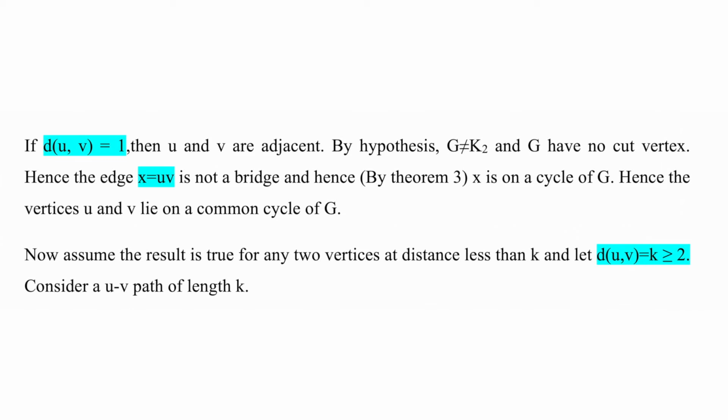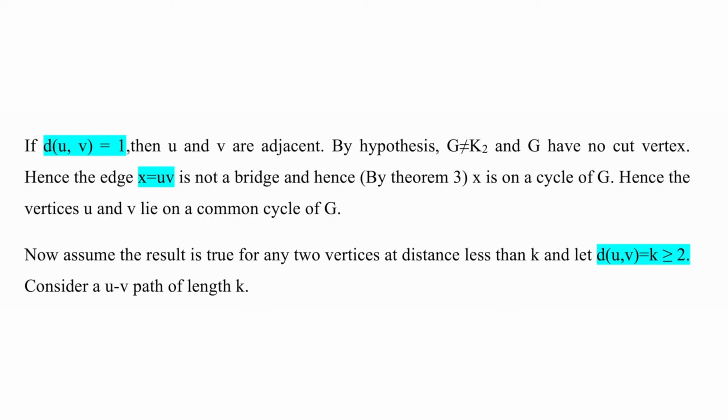By hypothesis, G is not equal to K2 and G has no cut vertex. Hence, the edge X equal to UV is not a bridge, and hence by the theorem that we have seen already, X is on a cycle of G. Hence, the vertices U and V lie on a common cycle of G.